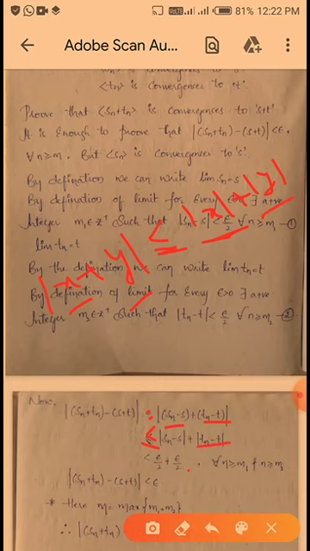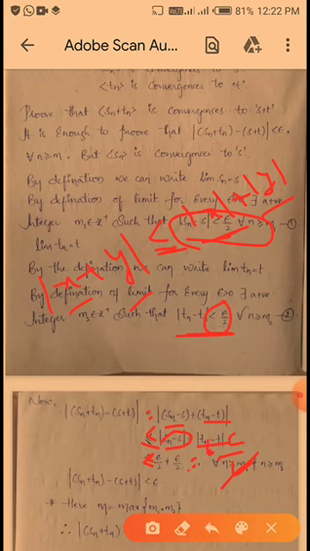Okay, and next see here, from equation 1, mod Sn minus S is less than epsilon by 2. So in place of this I am substituting epsilon by 2, plus, from equation 2, mod Tn minus T is less than epsilon by 2. So epsilon by 2 plus epsilon by 2 is 2 epsilon by 2.